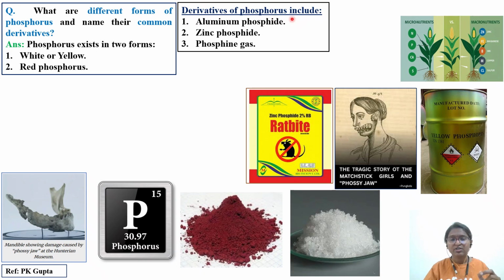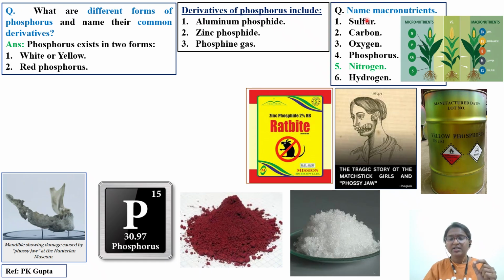Derivatives of phosphorus include aluminium phosphide, zinc phosphide, and phosphine gas. Whenever aluminium phosphide comes in contact with moisture, PH3 gas will be released. So we will see one equation about that also. Then, what are the macronutrients in the case of plants? If you look into it, nitrogen and phosphorus.